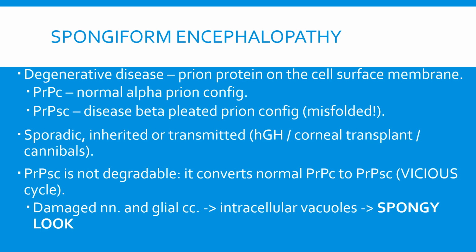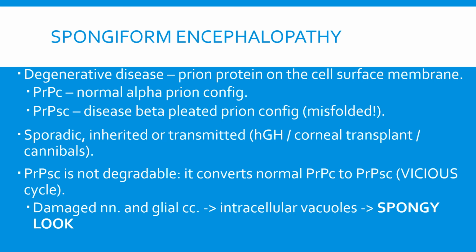And here we have spongiform encephalopathy. It is a degenerative disease, and what we have are disease beta-pleated prions. Now, prions are just proteins on the cell surface membranes. We all have normal configurations, but people with this disease have a disease beta-pleated configuration. It's misfolded, and this can either be sporadic, inherited, or transmitted. How may it be transmitted? This may be through human growth hormone or a corneal transplant, and perhaps through cannibals.